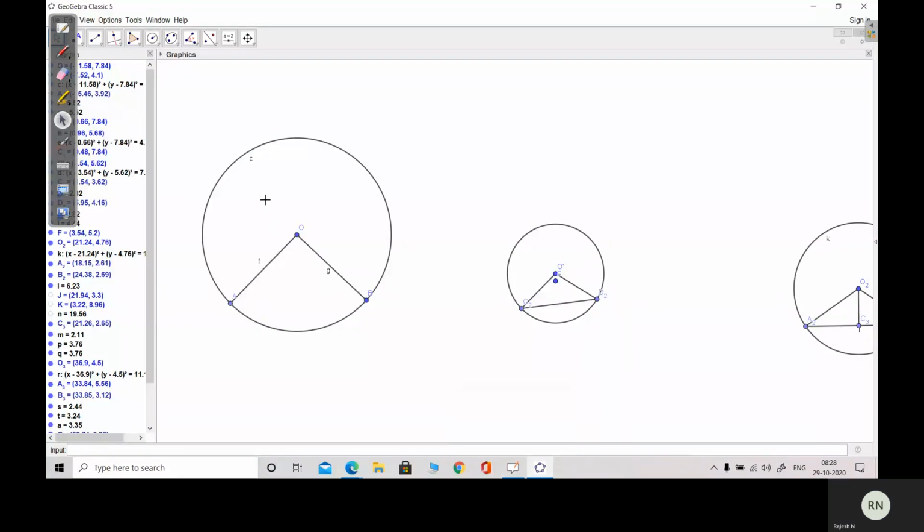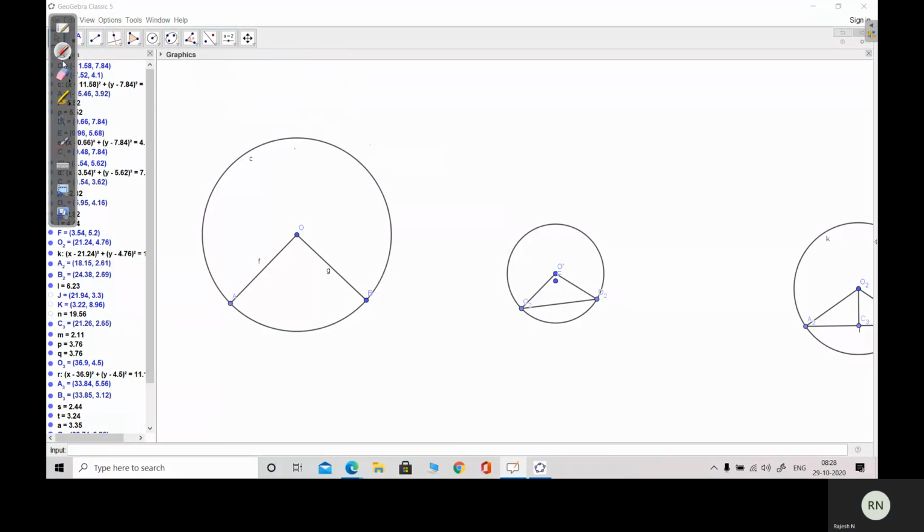And a circle divides the plane into how many parts? A circle divides the plane into three parts. What are the three parts? Exterior, interior and circle. This is the exterior portion, this is the interior portion, this is the circle. This interior portion and the circle itself together we call the circular region.